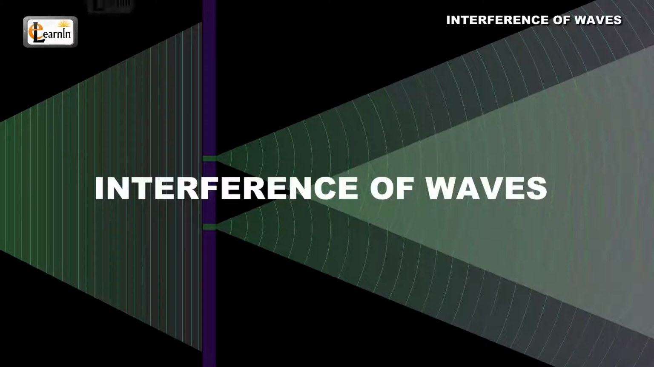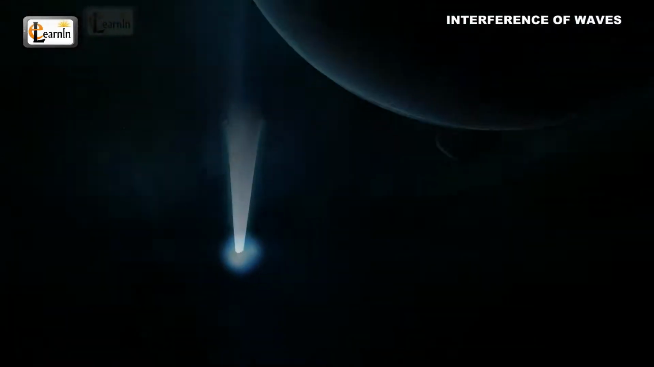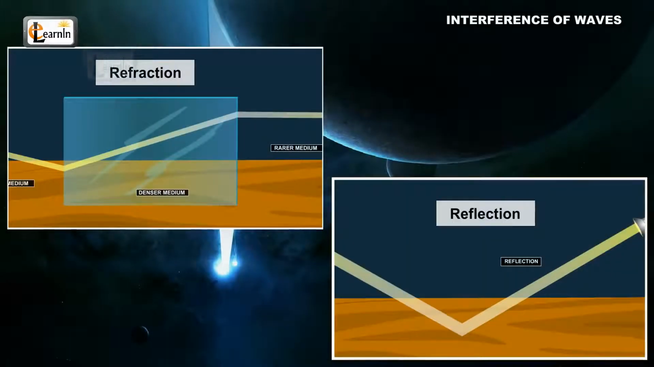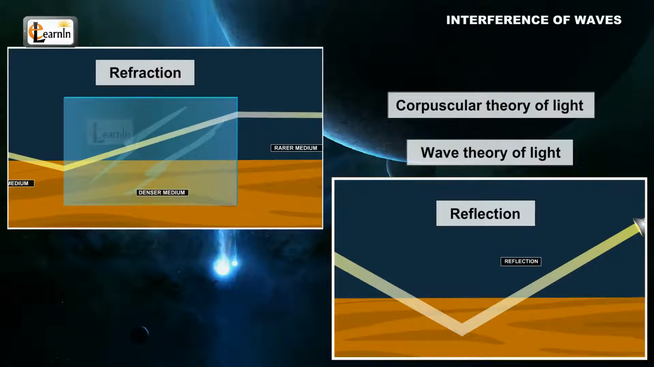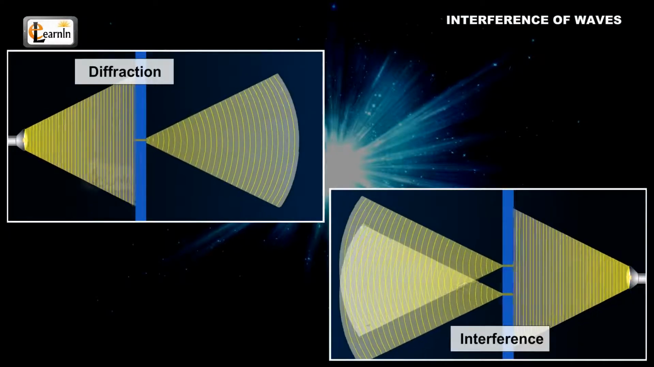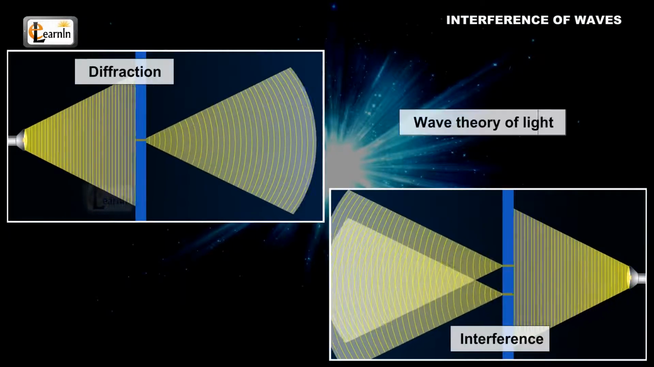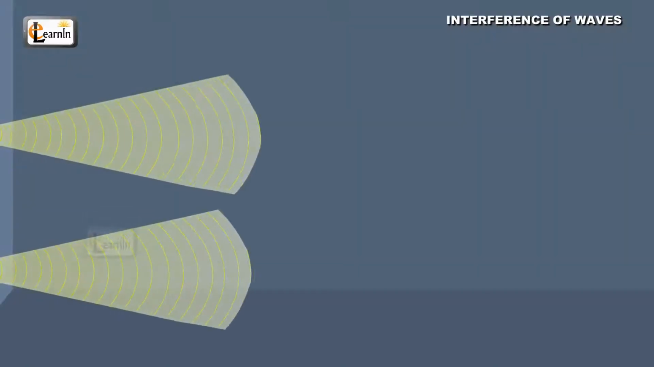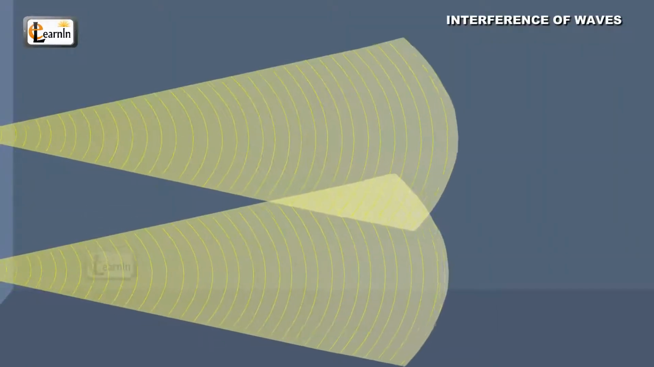Interference of waves. The phenomena of light which undergoes refraction and reflection can be explained by the two theories of light. They are the corpuscular and the wave theory of light. But some other phenomena, such as interference and diffraction, can only be explained by the wave theory of light. We know that two or more wave motions travel in space at the same time.